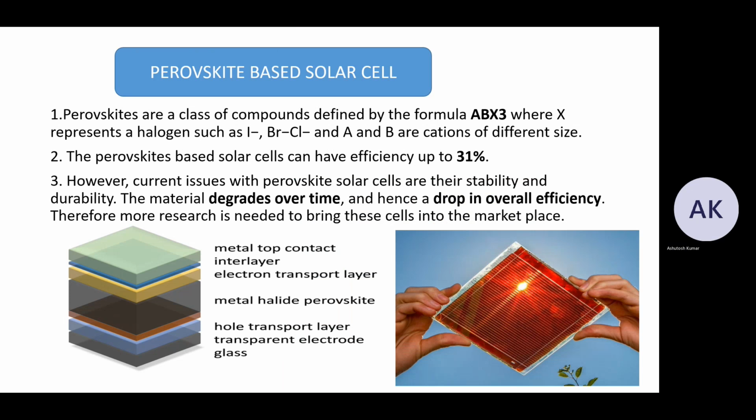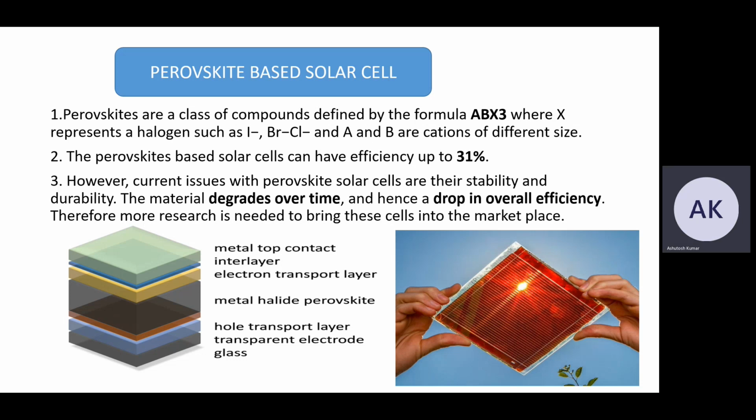Now we are moving on to the next type, that is perovskite based solar cells. Perovskites are a class of compounds defined by the formula ABX3, where X represents halogens such as iodine, bromine, or chlorine, and A and B are cations of different size. The perovskite-based solar cells can have efficiency up to 31%.